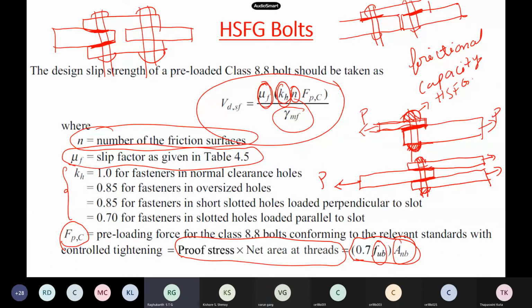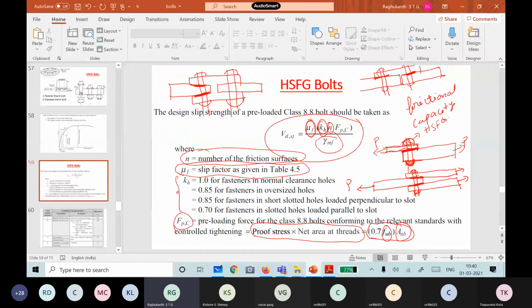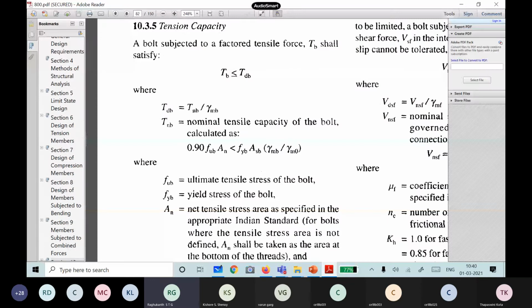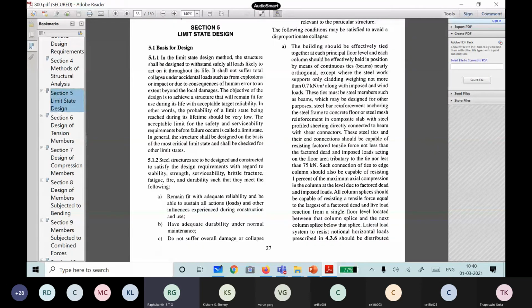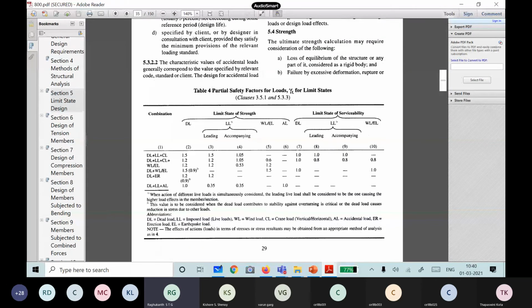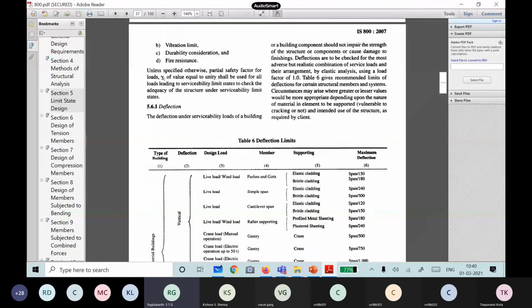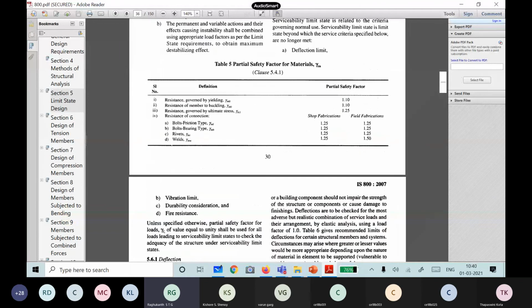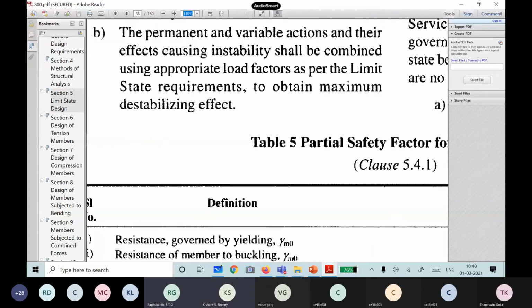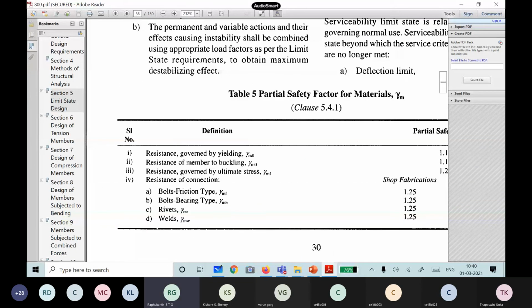If you go to IS 800, in the limit state design there is a table with the partial safety factors. So what is gamma MF? What value will you take? 1.25. Bolt's friction type, that is gamma MF.